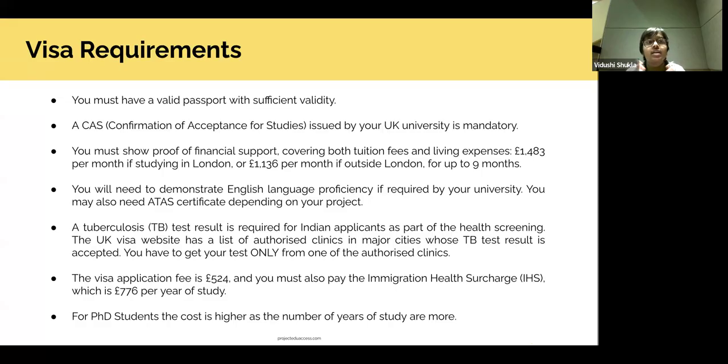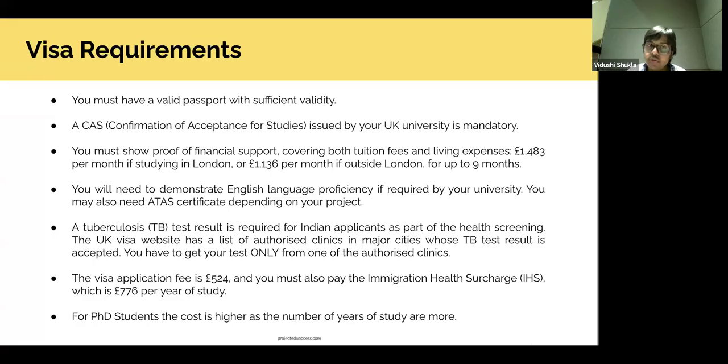For PhD, it's a bigger amount because you will be here for 3 to 4 years, more than that, and then you have to pay an upfront amount for that. So it's a very big amount. For me, it came around 3,77,000 when I moved in. So it's important to make sure that you have that money. Maybe some of you may need to apply for a loan for that, even if you're getting scholarships. So make sure you have that.